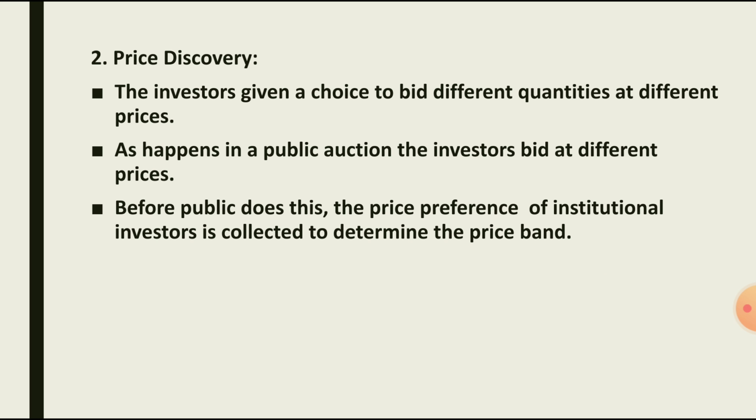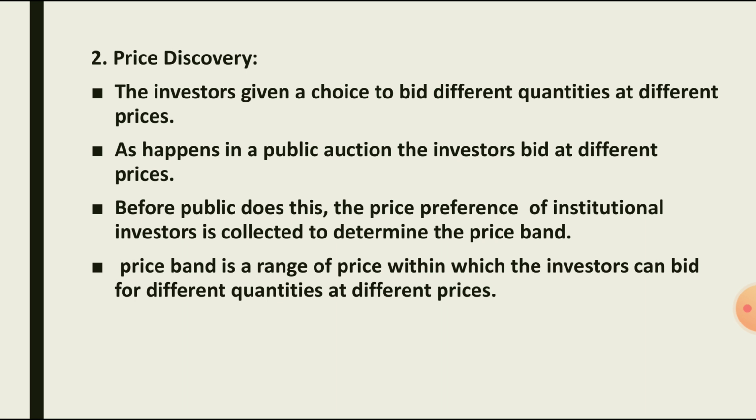Before the public issue, the price preference of institutional investors is collected to determine the price band. Price band means, for example, 100 to 150. A specific price from 100 to 150, it may be 110, 120, is decided by the institutional investors. Institutional investors include mutual funds and insurance companies. They are going to decide the price band. So price band is a range of price within which investors can bid for different quantities at different prices.